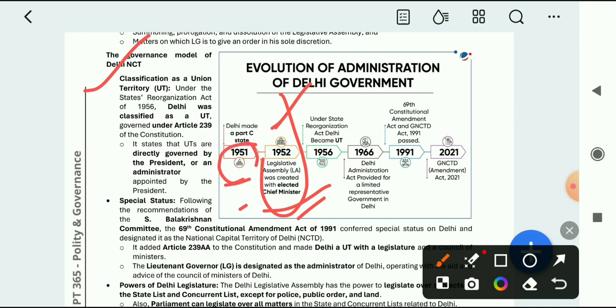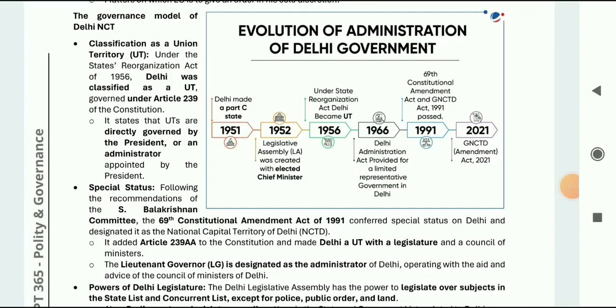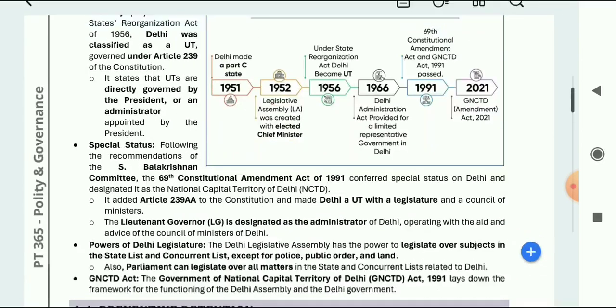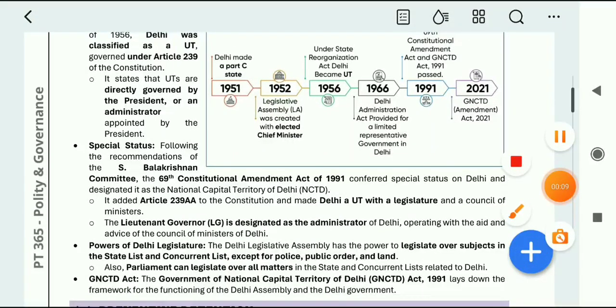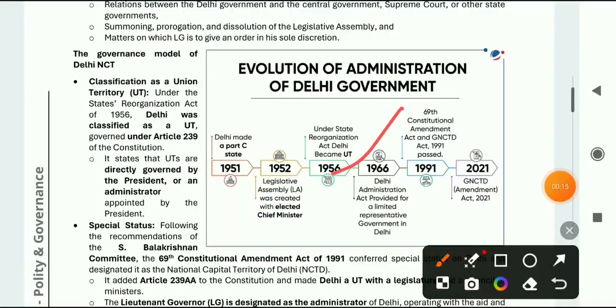Delhi was made a Part C state in 1951, but in 1952 they got the Legislative Assembly with an elected Chief Minister. And under the State Reorganization Act, Delhi became a UT in 1956. So the next date is 1966, where the Delhi administration provided a limited representative government in Delhi.